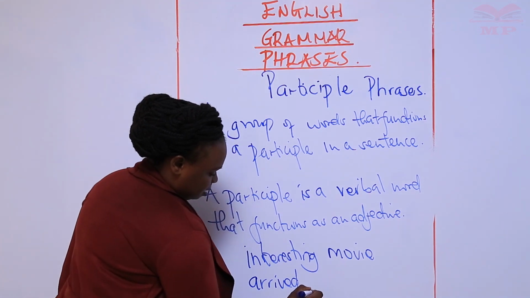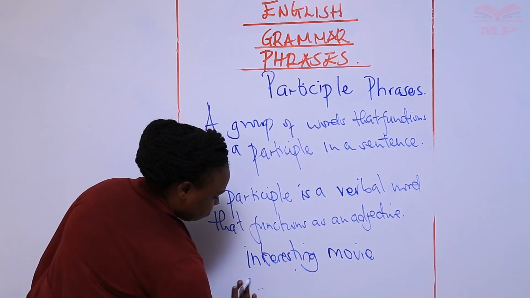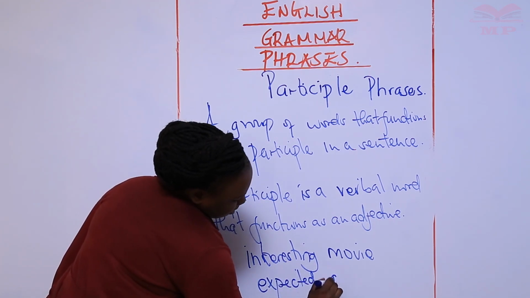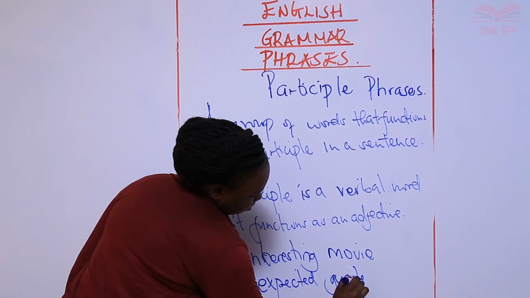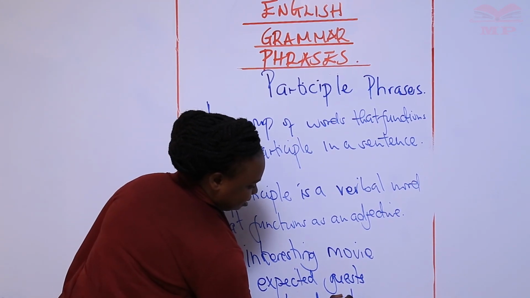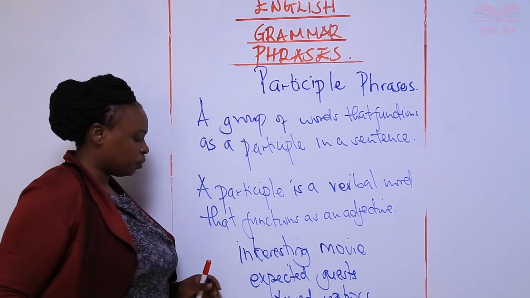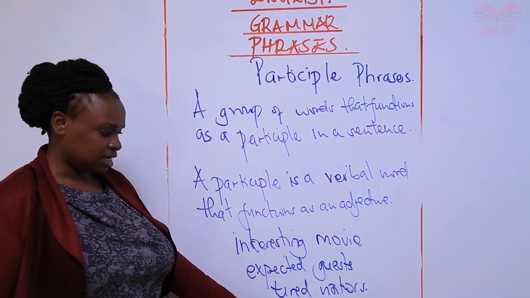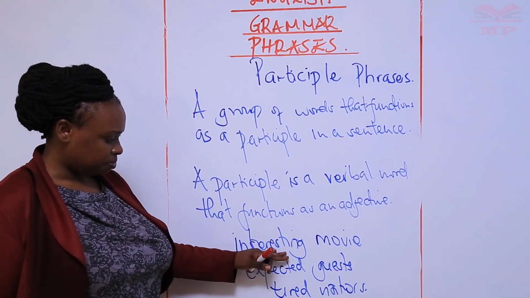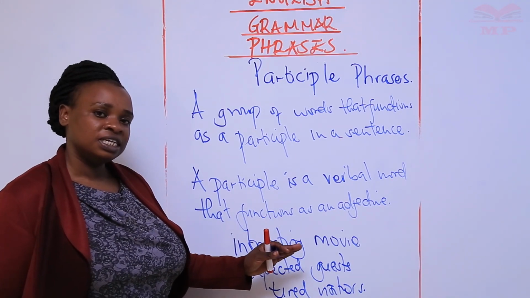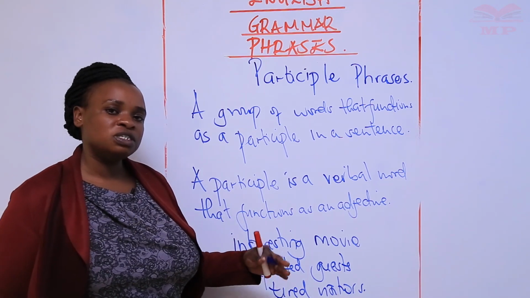Not arrived, but expected guests. Tired visitors. So all these three words here, interesting, expected, tired, are verbs, but they are functioning as what? Adjectives. What is an adjective? It's a word that gives us more information about a noun.